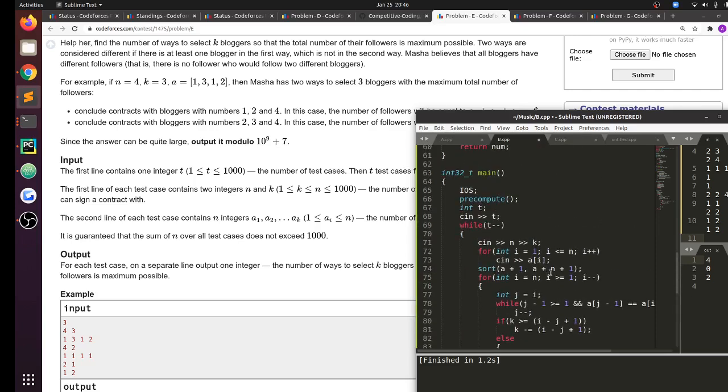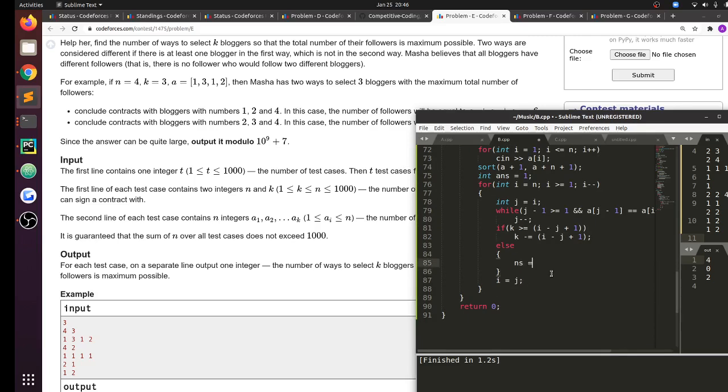Else my answer is, answer equal to 1. Over here if k is equal to 0, then I can break out of the loop, and after doing this k will become equal to 0. Otherwise answer is equal to nCr of i minus j plus 1 choose k. Yeah, that should work.